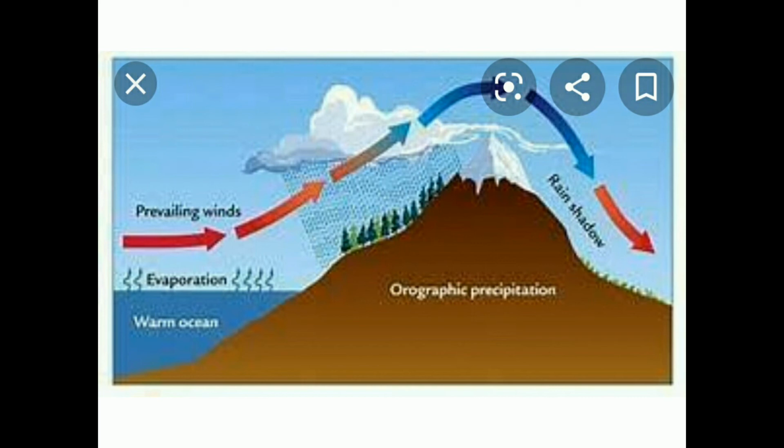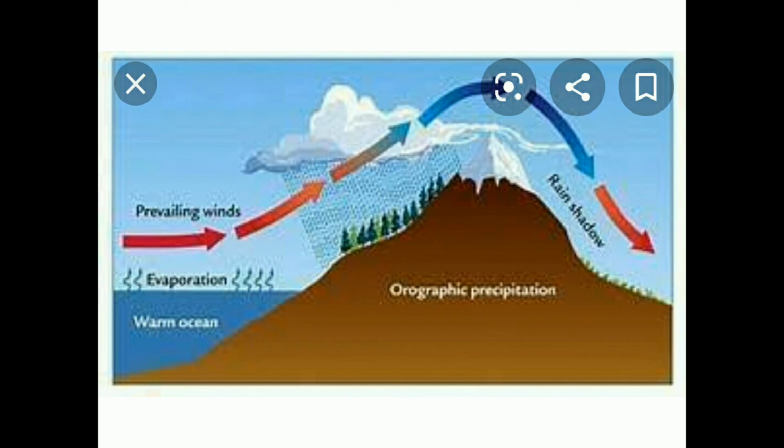Understand, children? Where the rain occurs is called the windward side, and where there is no rainfall, what we call the rain shadow region, is the leeward side of the mountain. Once again I am explaining it. Listen clearly.